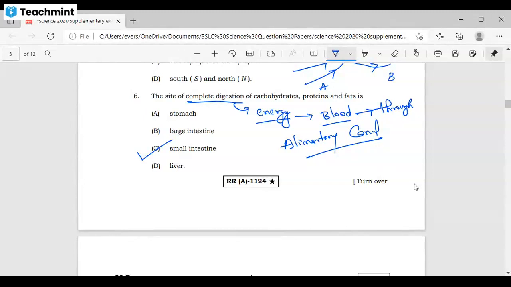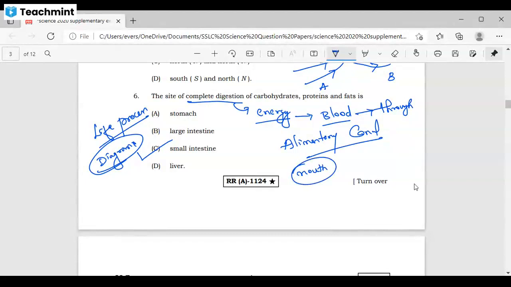Okay, so they have asked this. From this we can tell that we can expect a question from life process diagrams. From the life process chapter, from the diagrams, they can ask any kind of question. For example, something happening in the mouth.